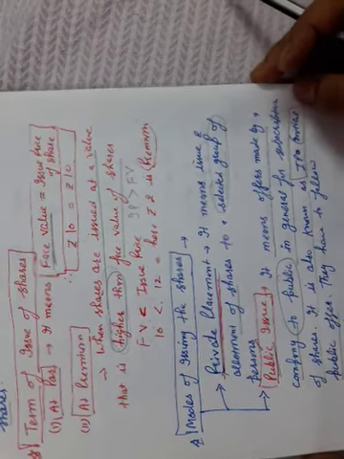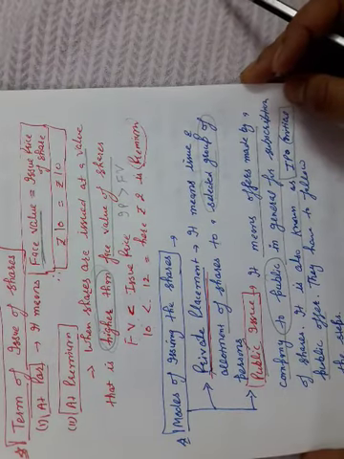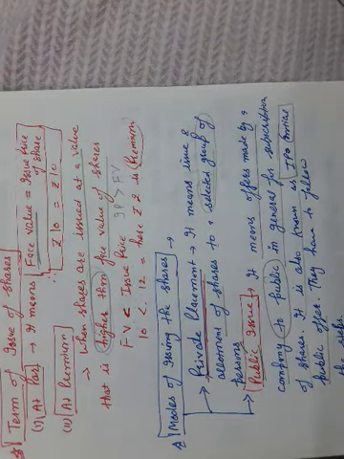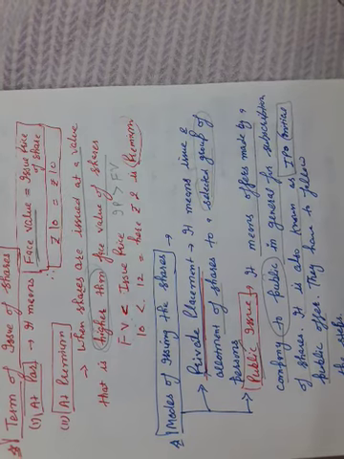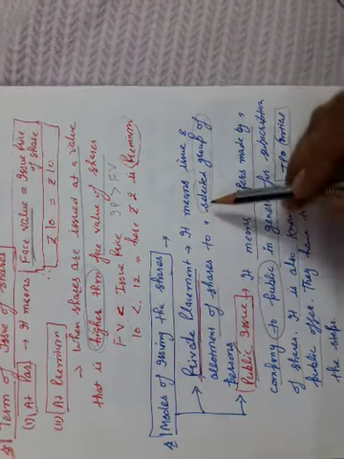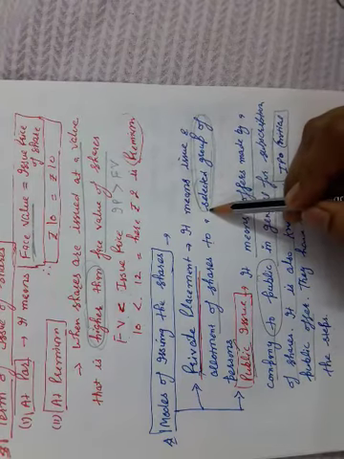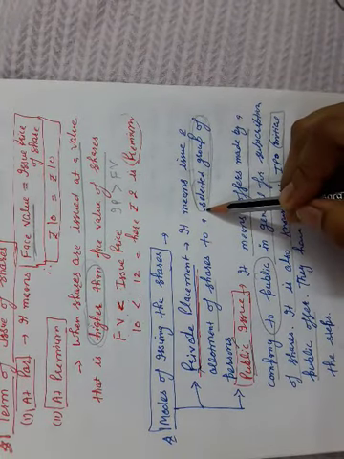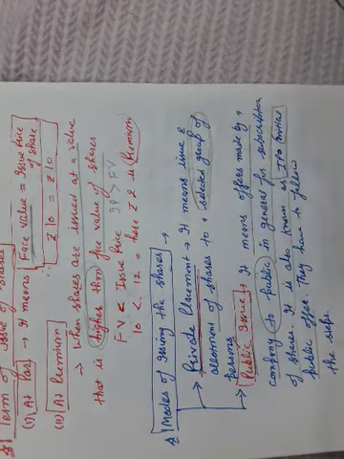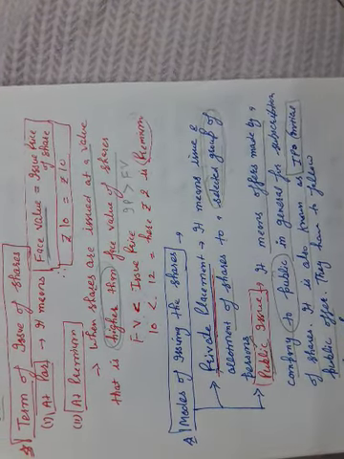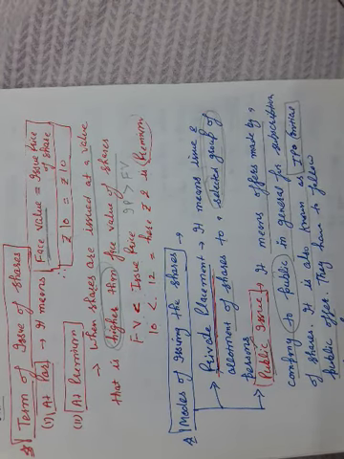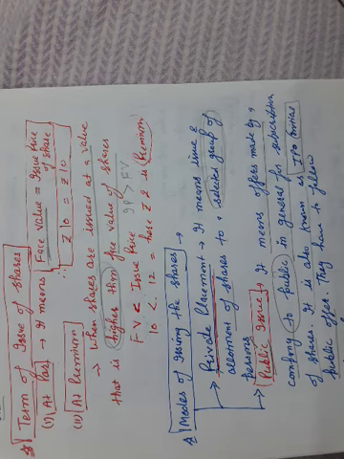Then modes of issuing the shares. To whom the company can issue the shares. Company can issue the shares to the private in the form of private placement and public issue. What is private placement? It means issue and allotment of shares to a selected group of persons, that is called private placement, and mostly this is used by the private or unlisted companies. But it doesn't mean that they are free to issue the shares at any conditions. All the SEBI guidelines concerning preferential issues are applicable to private placement of shares as well.